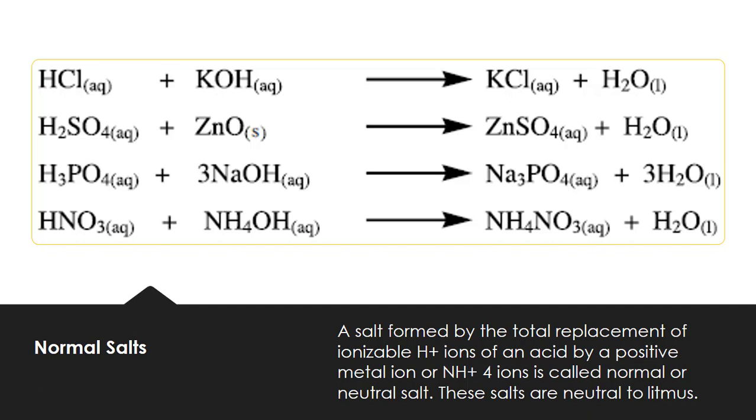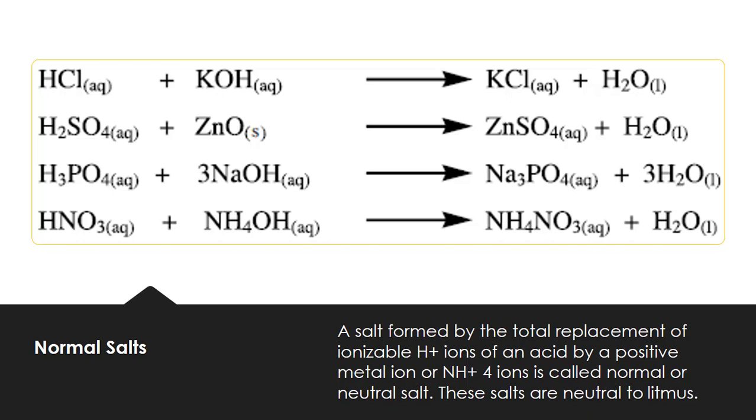In the next example, sulfuric acid reacts with zinc oxide, forming zinc sulfate plus water. Zinc sulfate is a neutral salt because it does not contain any replaceable hydrogen ion. Now phosphoric acid, H3PO4, reacts with sodium hydroxide, forming sodium phosphate and water.